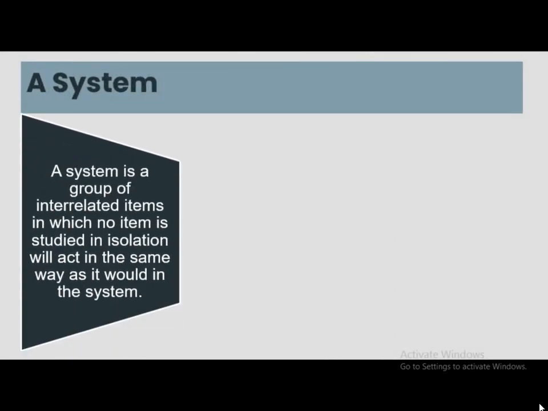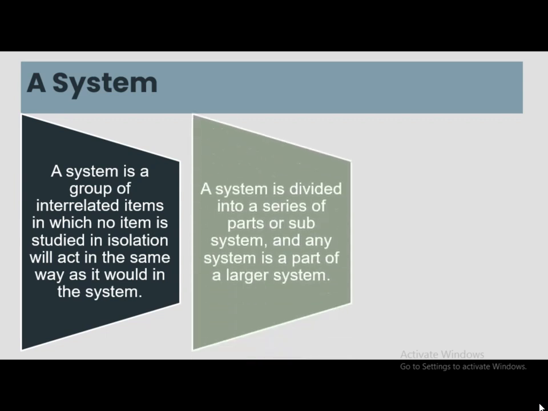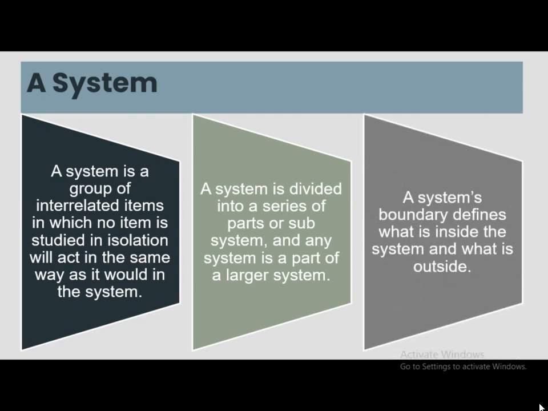A system is a group of interrelated items in which no item is studied in isolation, as it will not act in the same way as it would in the system. A system is divided into a series of parts or subsystems, and any system is a part of a larger system.